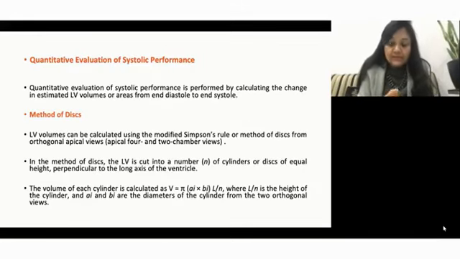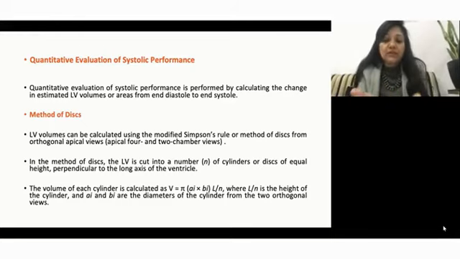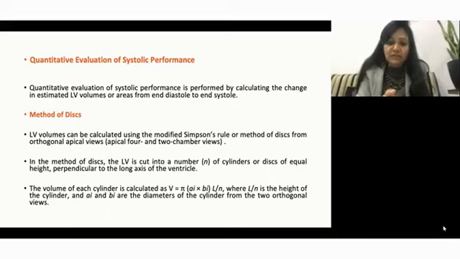Now coming to the last, that is the method of discs. This we actually never do, but people always want to know this method. Whoever comes to my workshops always asks me to tell this method. That is why I have included it. This is also called the modified Simpson's rule or the biplane method, where we see the LV in two views, that is the apical 4-chamber view and the apical 2-chamber view.